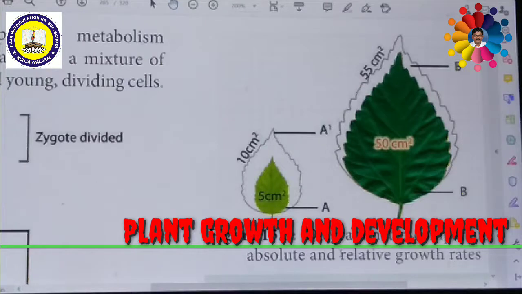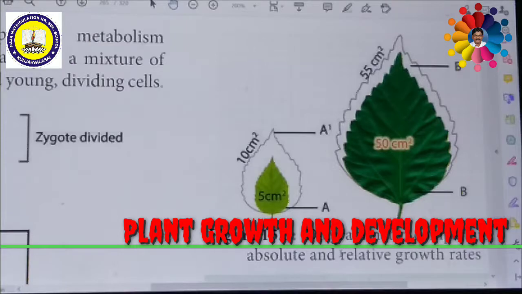B's original area is 50 centimeters square. After a certain time it is increased to 55 centimeters square. So the increase in area is 55 minus 50, which is also 5 centimeters square. This comparison of leaf A and B is called the absolute growth rate.